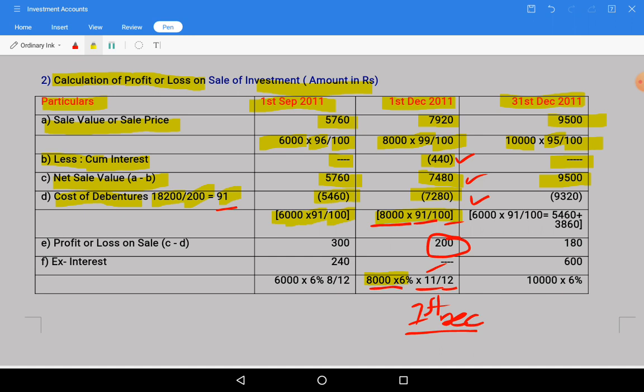But we need to calculate the cost of debentures. As I said, originally we were having 20,000 debentures. Out of that, first we have sold 6,000.